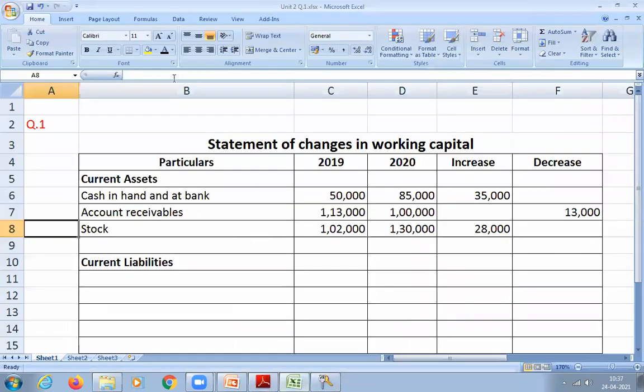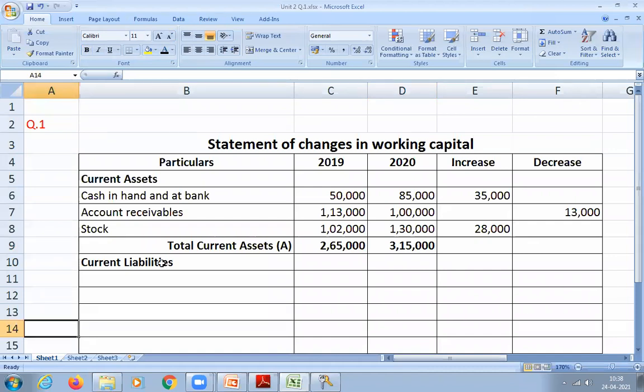So now you total it. Calculate total current assets for both the years, and don't total the increase and decrease column. Only total the 2019 and 2020 columns. Not required, you have to do that in the end. How much is it for 2019? 2,65,000. Now how much is it for 2020? 3,15,000. All of you getting? So don't total the increase decrease column. We will do this in the end. I'll tell you how to do that.